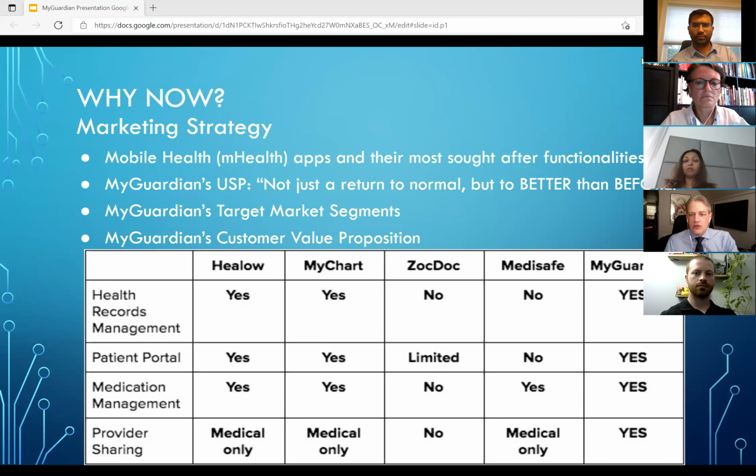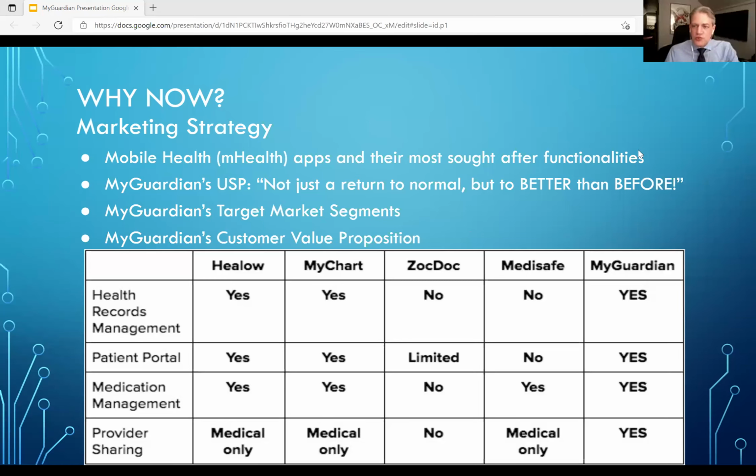Even looking at the grid on the slide at our most successful competitors, no products currently on the market provide this level of user to service provider control. Our customer value proposition is thus: MyGuardian improves every facet of your day-to-day interactions with everyone from your doctor's office to your favorite restaurant, helping provide you the most personalized service possible based on your specific needs and preferences.